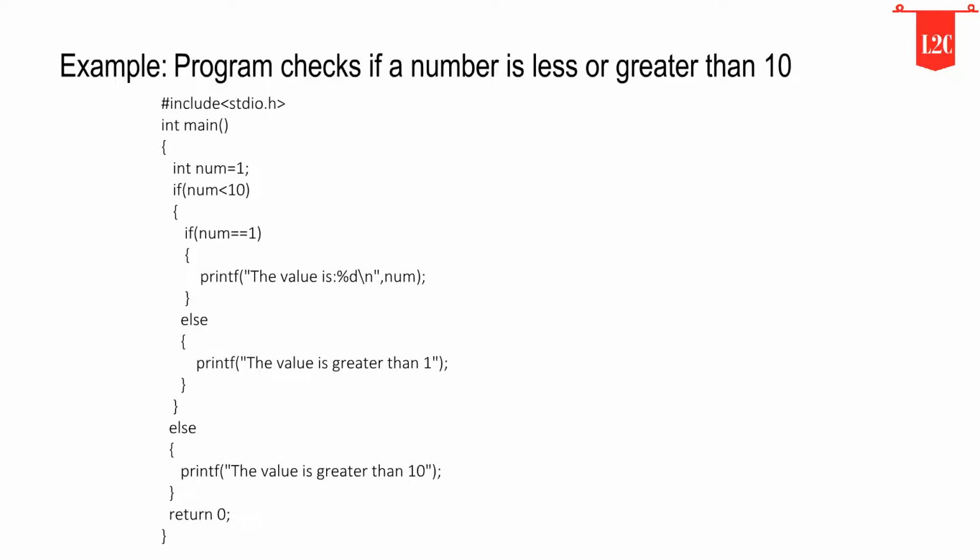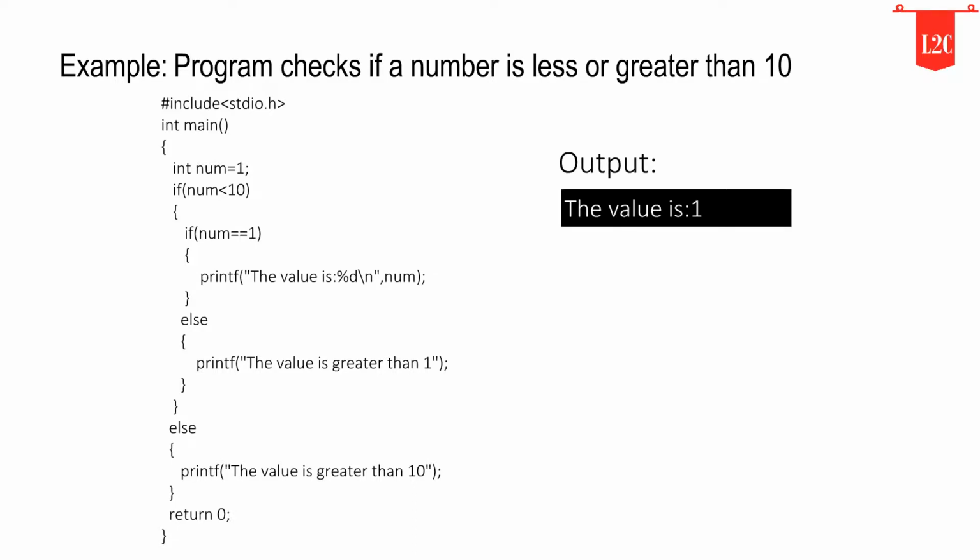The above program will print the value of the variable and exit with success. Try changing the value of the variable to see how the program behaves. This is the output of this program. You can also try it by yourself with an offline compiler or online compiler. The program and the link of the online compiler are given in the description of this video.